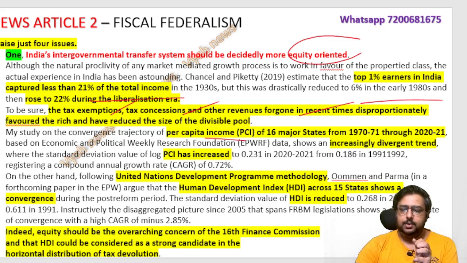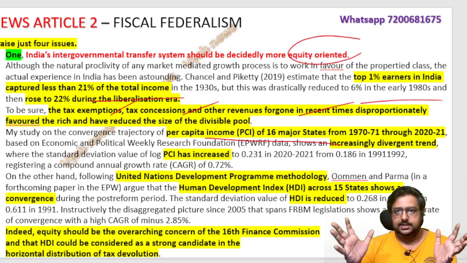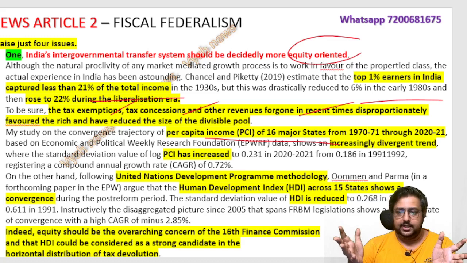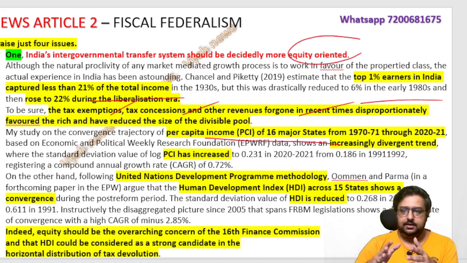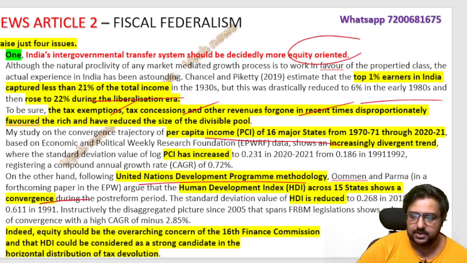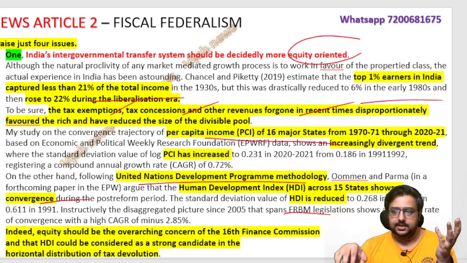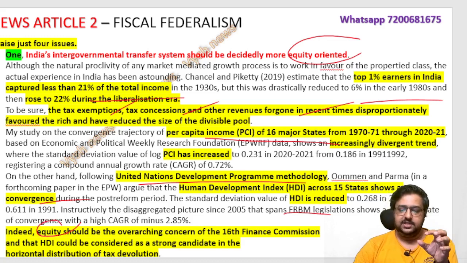The per capita income of 16 states is taken in some study, and it is increasingly divergent in trend, meaning the per capita income is increasing. That is what we are telling through the data. But this is the Indian data. Now when we take the United Nations methodology of checking the human development index of those same 15-16 states, it is convergent, meaning it is reducing. So per capita income is increasing, but your human development index is decreasing. So that data also the author doesn't like. There is no equity. Equity, equality, is the first thing. So it's a concern, and the 16th Finance Commission now will decide.